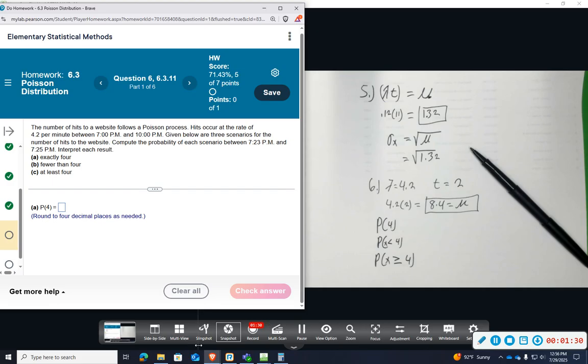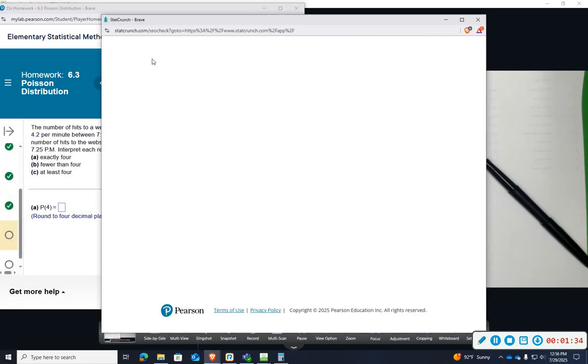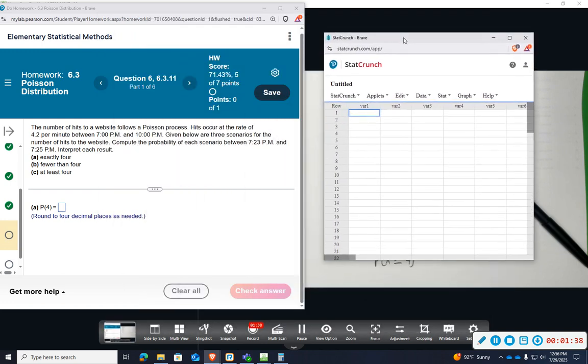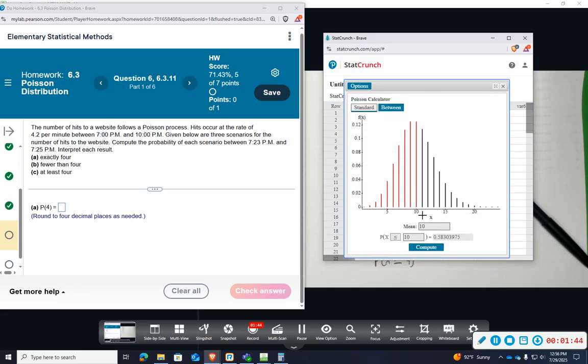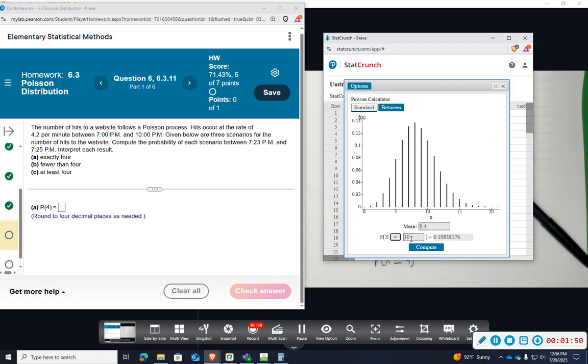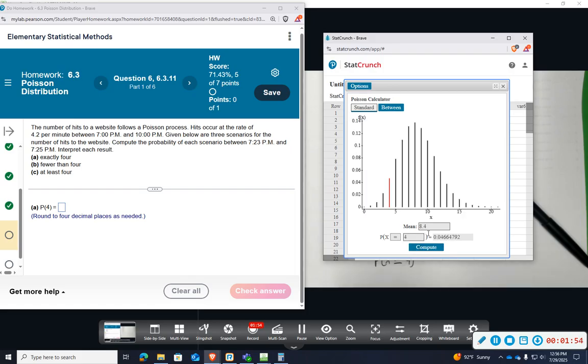So again, I'm going to open up StatCrunch and let it do the heavy lifting. We're going to go to Stat, Calculators, and Poisson. Change our mean to 8.4. We're going to do equal 4. And we get 0.0466.